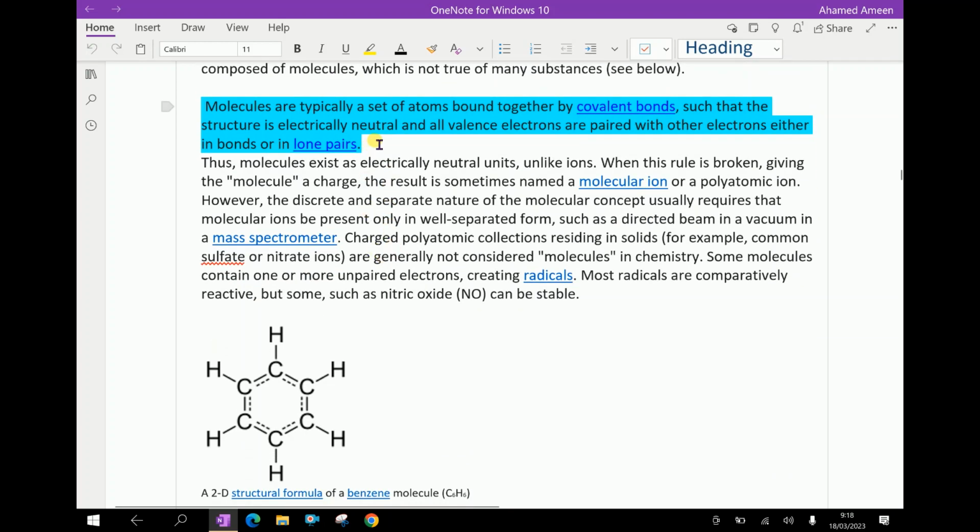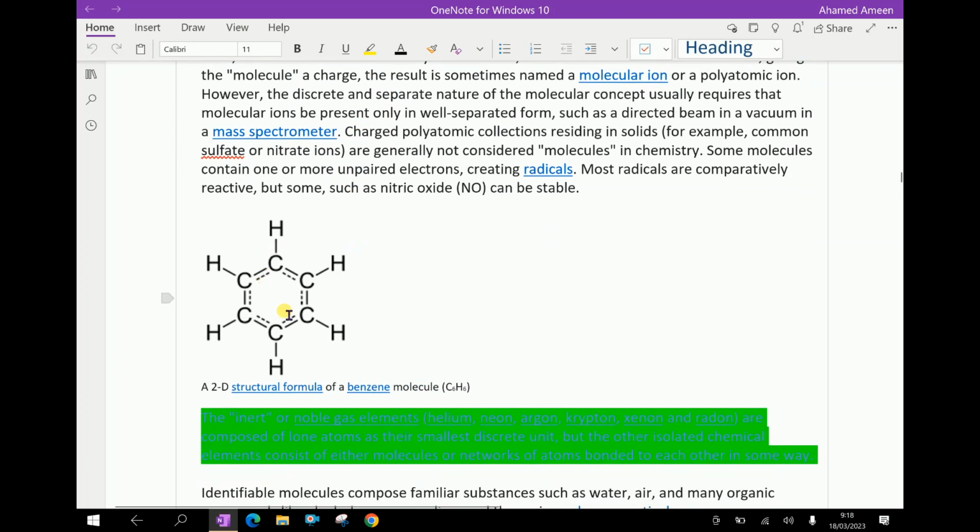Molecules are typically a set of atoms bound together by covalent bonds, such that the structure is electrically neutral and all valence electrons are paired with other electrons, either in bonds or in lone pairs. Here is the molecular structure of benzene, for example.